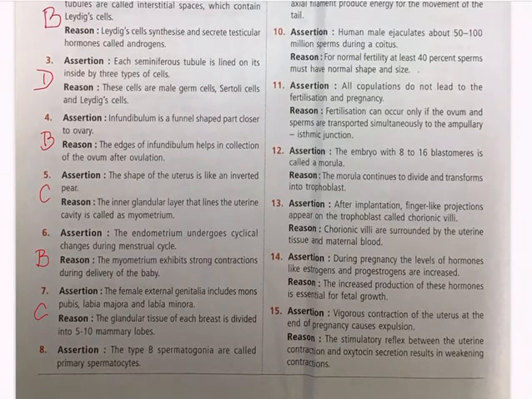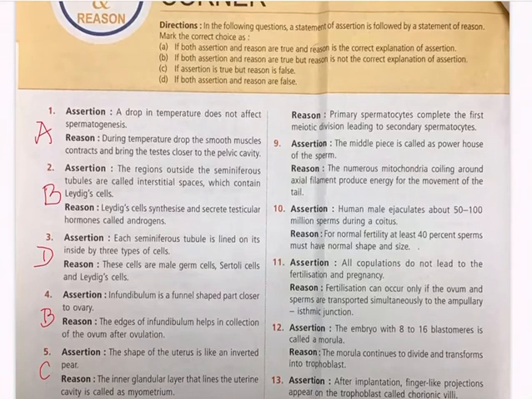Hence, question number 7, answer should be C. Question number 8, assertion: the type B spermatogonia are called primary spermatocytes. Okay, correct. Reason: primary spermatocytes complete the first meiotic division leading to secondary spermatocytes. This is also correct, but the reason is not explaining the assertion. Hence, question number 8 has to be B.